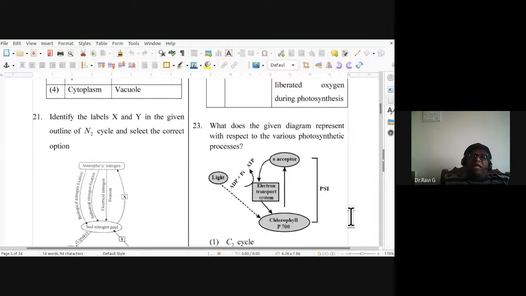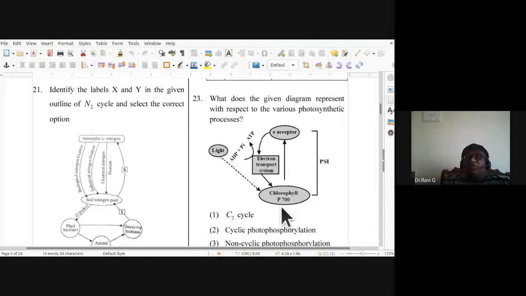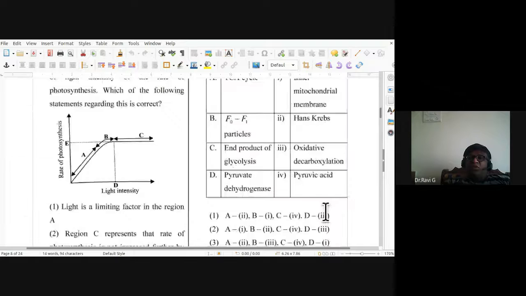23rd, what does the given diagram represent with respect to the various photosynthetic process? So light is taken up by chlorophyll A. So this process represents cyclic photophosphorylation. 23rd, second one is the answer. Why did I come to conclusion? Because they have only one photosystem. So they don't have two photosystems. So since they have only one photosystem and the flow of electrons is in a cyclic manner, this is cyclic photophosphorylation.